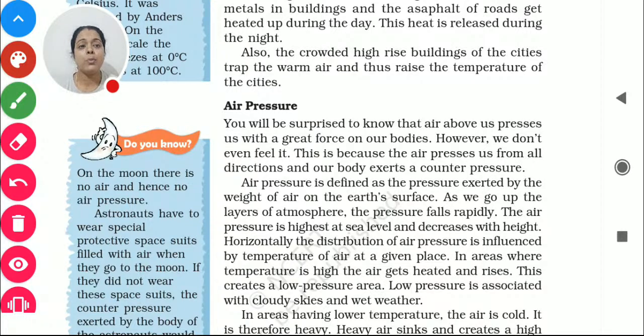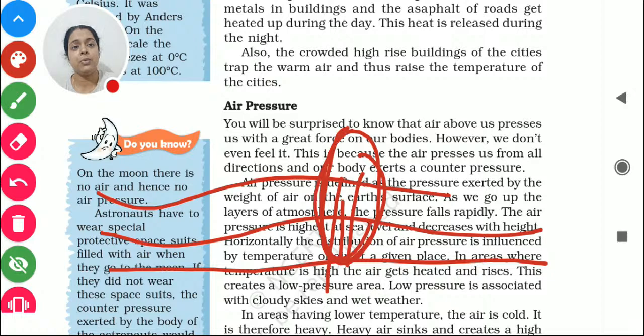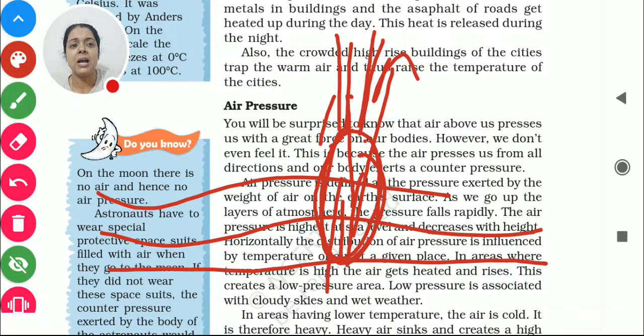And now I want to talk to you about air pressure. How does it affect us? Generally, you also know that air is everywhere, right? Everywhere is air. Here the temperature is very high. What happens when the temperature is high? It will make the air lighter. It will make the air warm, and when the air gets warmer, it goes up.